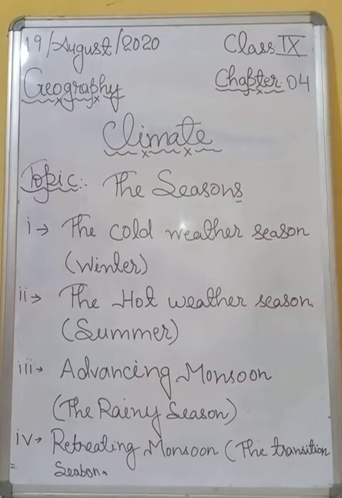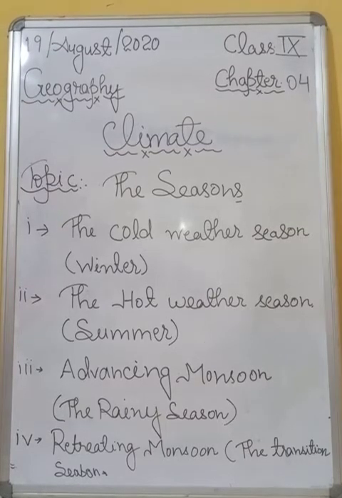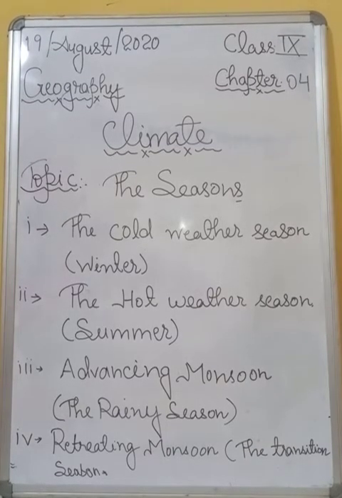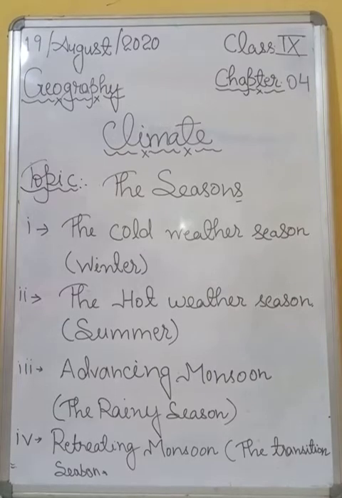So students, I told you that there is an inflow of cyclonic disturbance from the west and the northwest, which have originated over the Mediterranean Sea and Western Asia. They cause winter rains over the plains where you are living, that means in northern India, UP, and snowfall in the mountains.